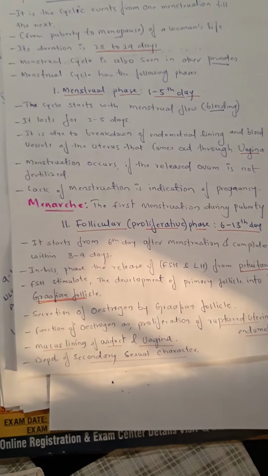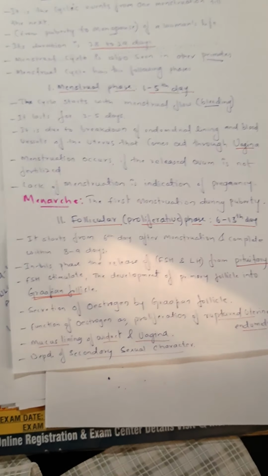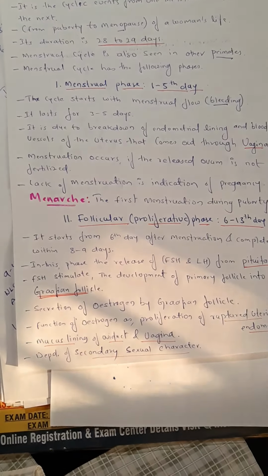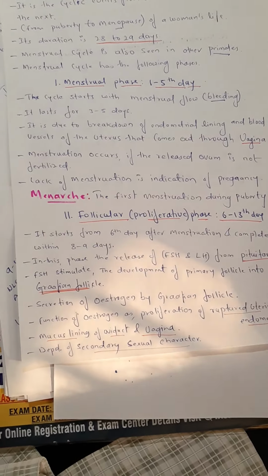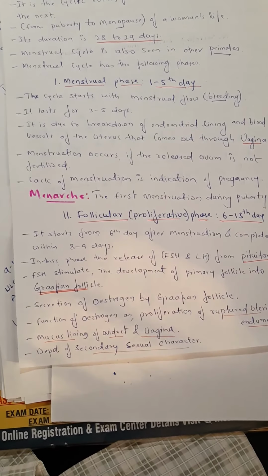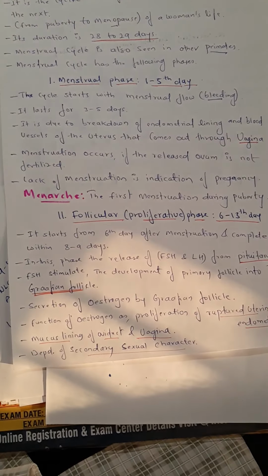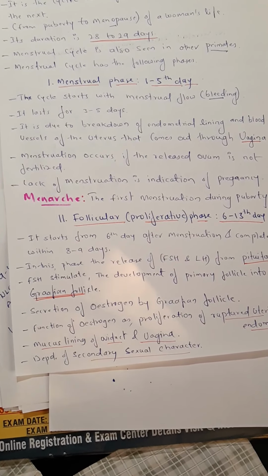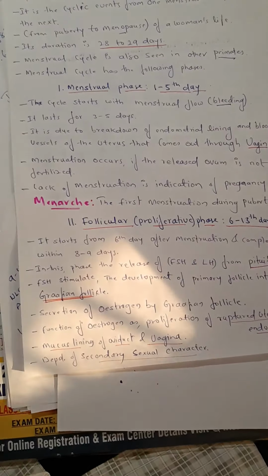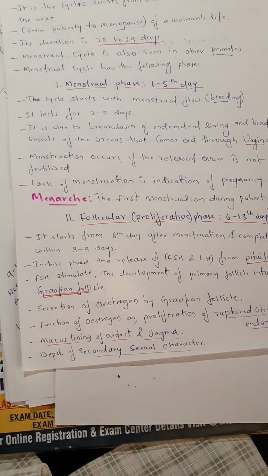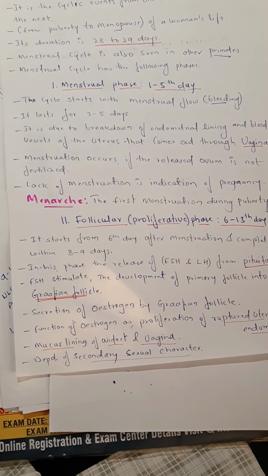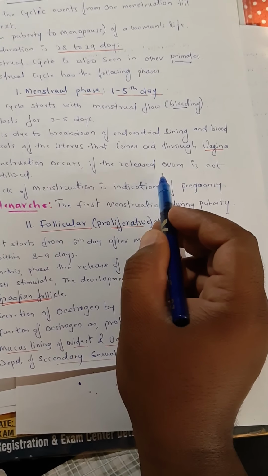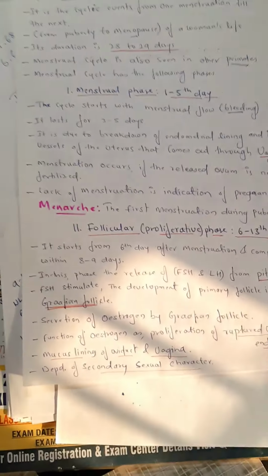There is a preparation for the pregnancy, like improvement of the uterus and development of the egg; all are ready. But in the absence of fertilization, in the absence of sperm, those are going to be discharged out in the form of this bleeding. That is what is considered a menstrual cycle. It occurs, as mentioned here, if the released ovum is not fertilized.